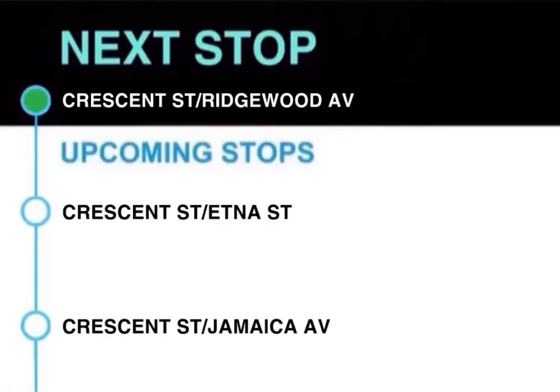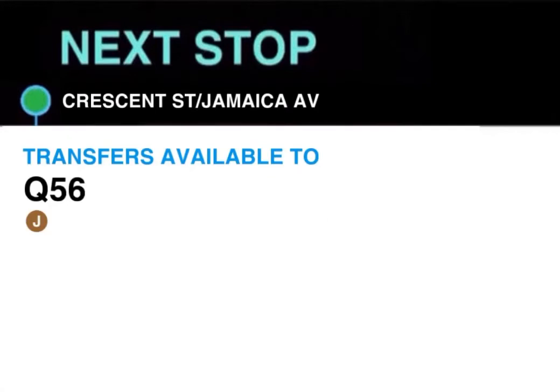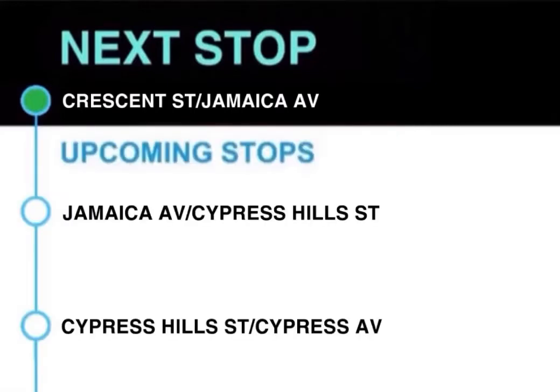Next stop, Crescent Street and Ridgewood Avenue. This stop is Crescent Street and Ridgewood Avenue. Next stop, Crescent Street and Etna Street. This stop is Crescent Street and Etna Street. Next stop, Crescent Street and Jamaica Avenue. Transfers available to the J train and Q56. This stop is Crescent Street and Jamaica Avenue.